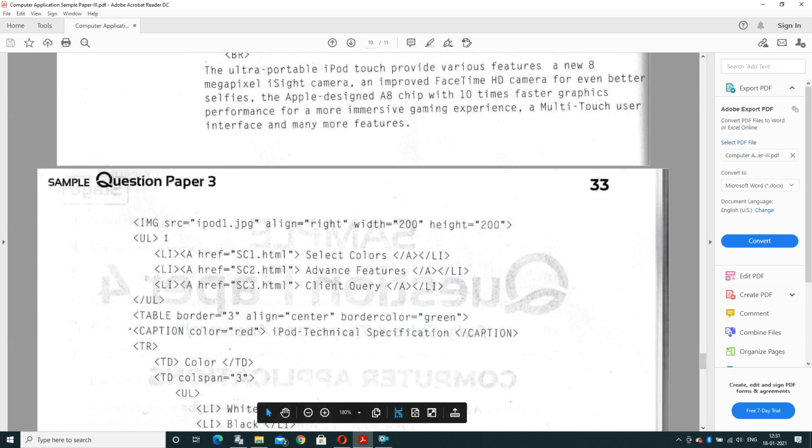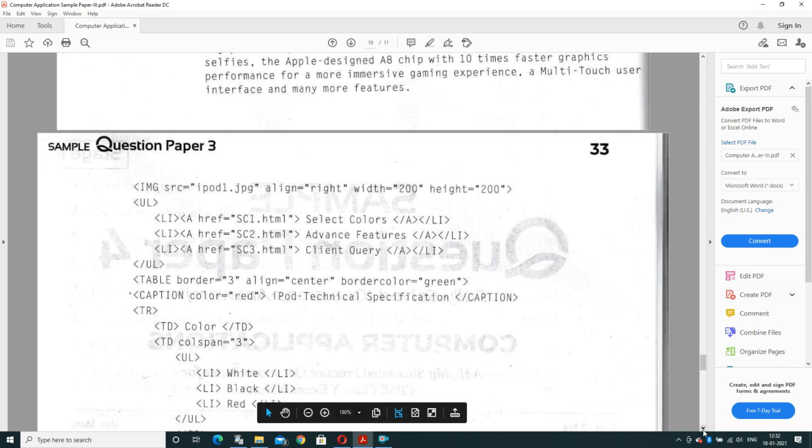Afterward we have created an ordered list. In the ordered list, in list item 1 the tag is the anchor tag, the hyperlink reference, this is sc1.html. Select color: when we click on the option select color, it will open the page sc1.html. In list item 2 it will open the link advanced feature, the page sc2.html. And when we click on client query, it will open the page sc3.html. Afterward the ordered list gets completed.